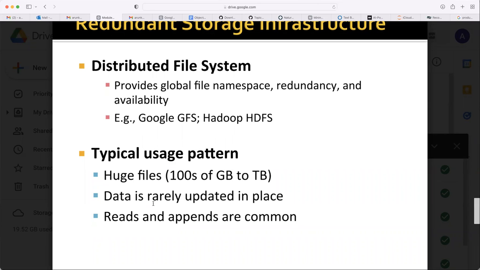Reads and appends are common. If you need to read most of the time, then it's okay. This MapReduce will work. If you want to add more data to more nodes, that is also okay. But when you need to update the same data multiple times, then this MapReduce stack is not a great platform for big data problems.